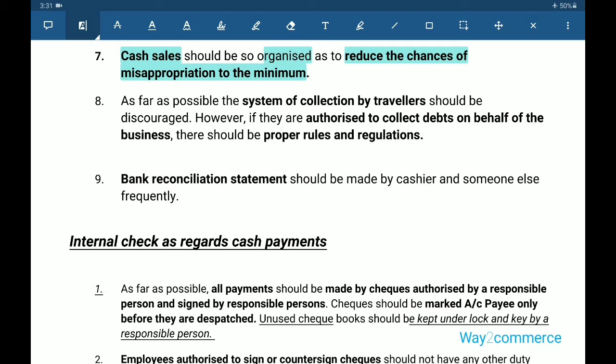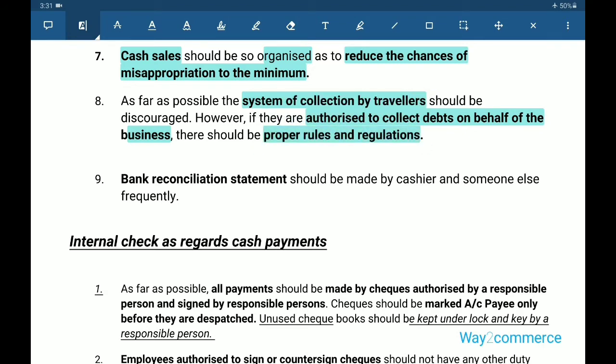Eighth point, as far as possible, the system of collection by travelers authorized to collect debts on behalf of the business should follow proper rules and regulations.